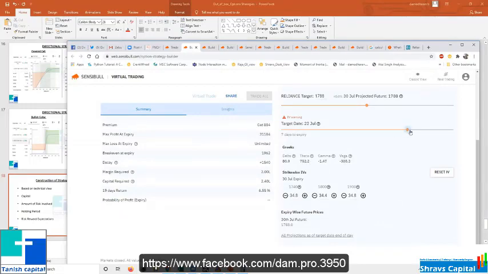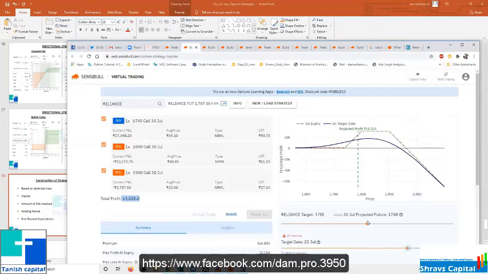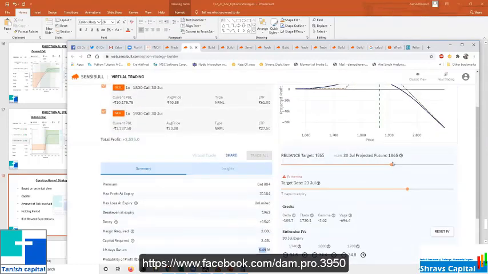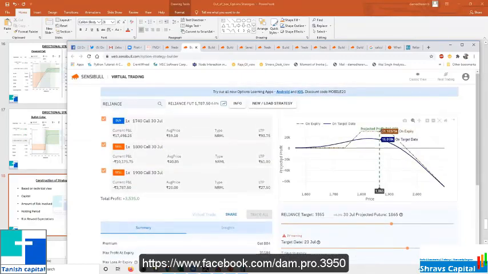If I hold it for the next 7 days and the market is still going up, 1875 it is trading. So on the 7th day, I will be exiting with 6.5 returns. So profit will be somewhere around this much. So 16,000.